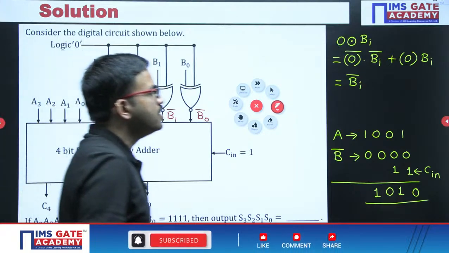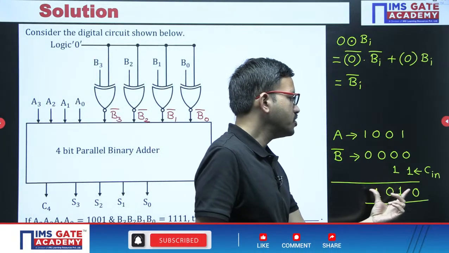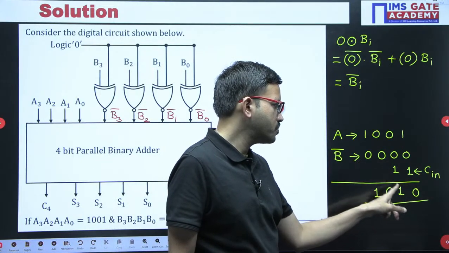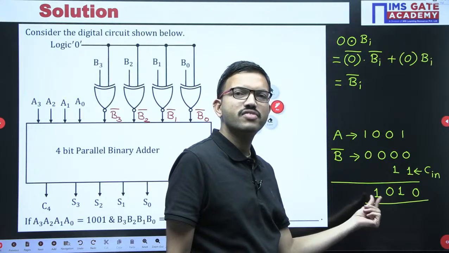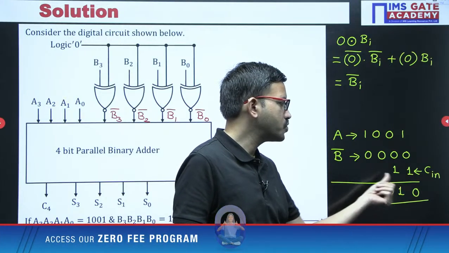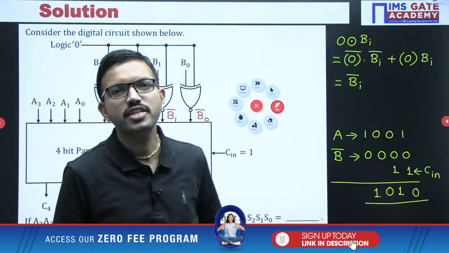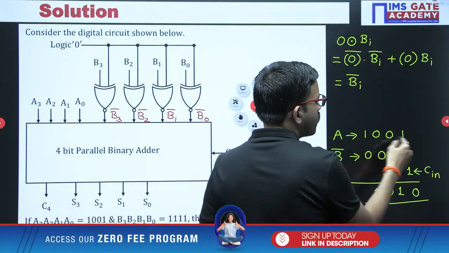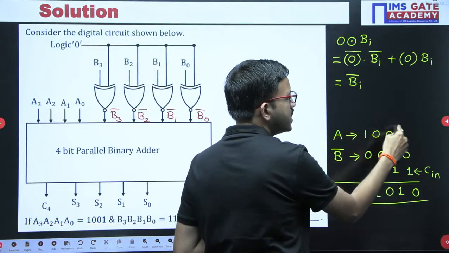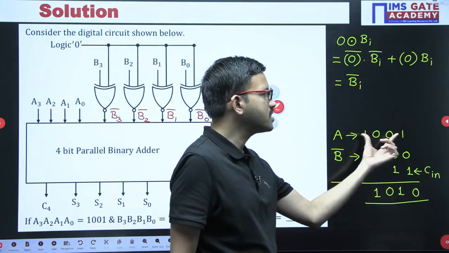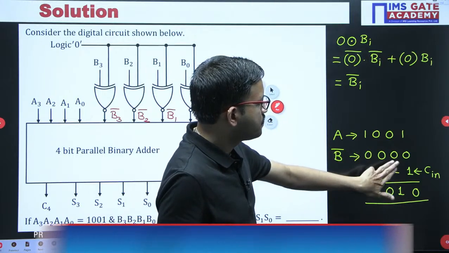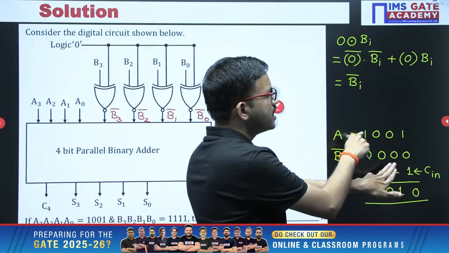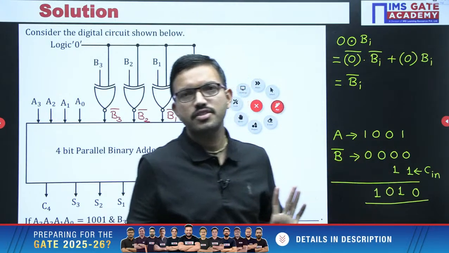See, it is very simple. Here you are having a 4-bit number, right? So just write the positional weights 2 power 0, 2 power 1, 2 square, 2 cube. Sign bit is 1. That means minus 8 plus 2 is nothing but minus 6. Yes, very good Anish. Minus 6, that's all. You can observe here, you are having 1001. That is nothing but minus 8 plus 1, that is nothing but minus 7. After that, 4 zeros, plus 1 is nothing but plus 1. So minus 7 plus 1 is nothing but minus 6, that's all.